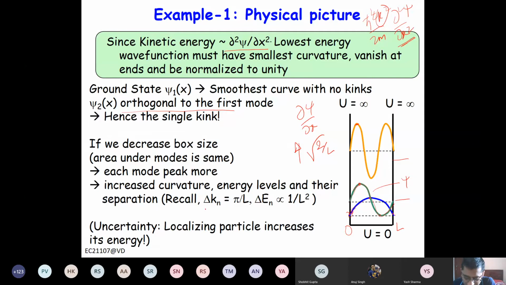So you can see that delta K will increase and delta E will increase. Now delta K will be proportional to 1 by L and delta E will be proportional to 1 by L square. So this also explains if you localize the particle, it increases its momentum and energy, correct? Okay, so this is okay.